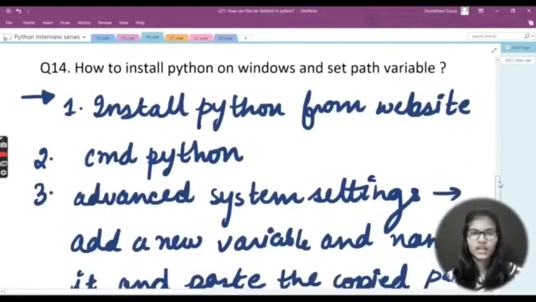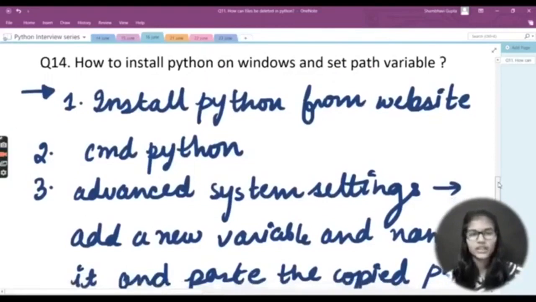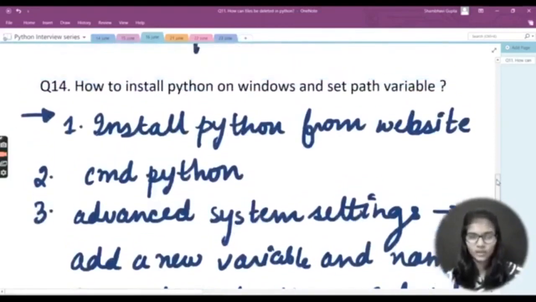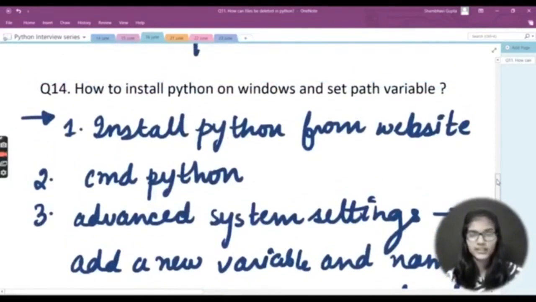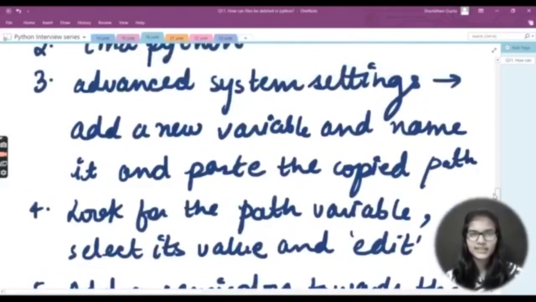Let me give a quick revision. First of all, you need to install Python from the website. After that, open your command prompt and write cmd python. It will give you the path where you have saved your Python. Just copy that path. After that go to the advanced system settings and add a new variable.